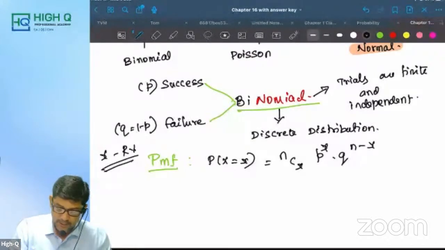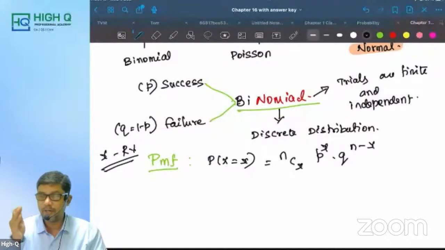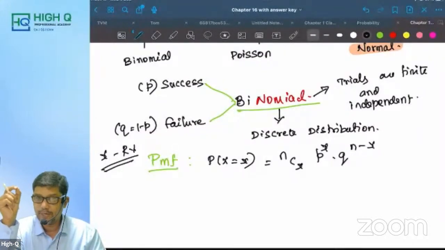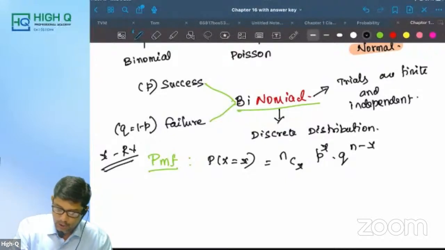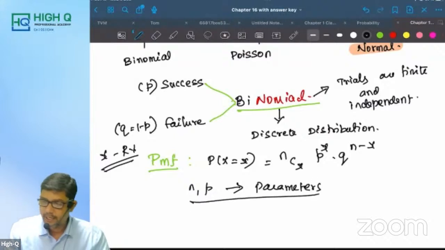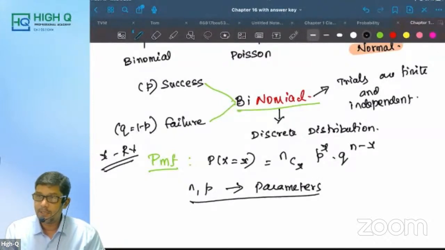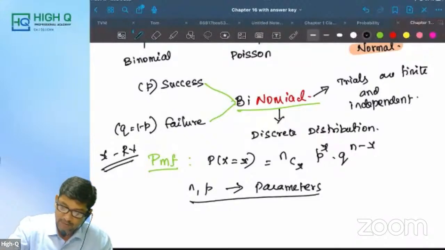Now, here Q is not different. Q is actually 1 minus P. X is a variable. N and P are not variables. N comma P are called parameters. What are N comma P called? Parameters.